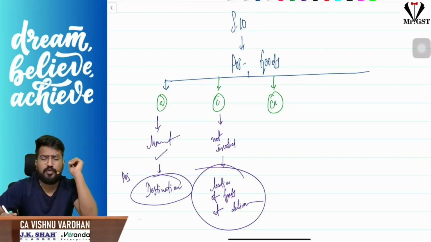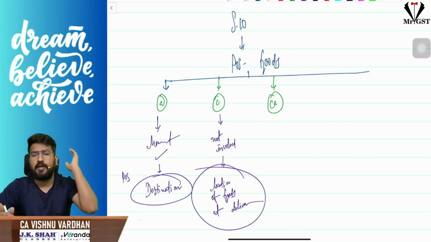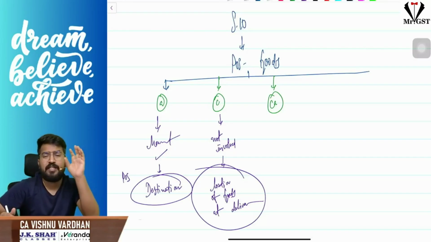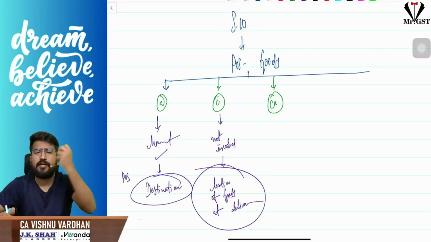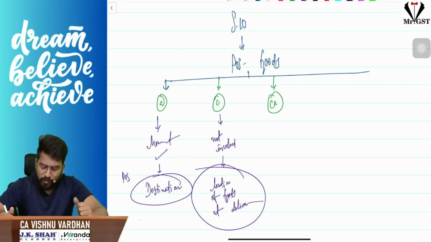Or imagine you are going to a mobile showroom buying a mobile, and in that case, whether they are moving the mobile from one place to another place, no, movement is not involved. Don't say, sir, they are moving it from the almirah or the shelf. No, that is not that way. So movement is not involved. In that case, sir, where these goods are handed over to you, that will be the place of supply. Chennai, you are going to a mobile showroom buying the mobile. Chennai will be the place of supply. Okay, so that is the case.